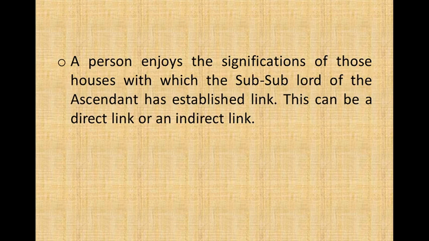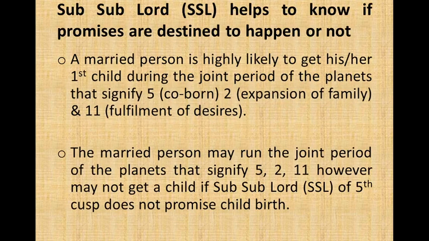A person enjoys the significations of those houses with which the sub-lord of the ascendant has established a link. This can be a direct or an indirect link. The sub-lord aims to know if promises are destined to happen or not. A married person is highly likely to get her or his first child during the joint period of the planets that signify 5 child-birth, 2 expansion of family, and 11 fulfillment of desires.